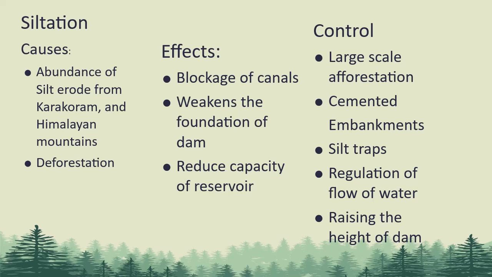Regulation of flow of water, such as operating the reservoir at a lower level during flood and allowing free flow during the low flow season. Raising the height of the dam to increase the capacity of the reservoir. Next you will watch a video that will explain how siltation happens.